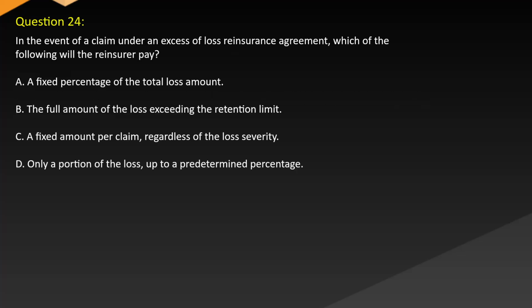Question 24. In the event of a claim under an excess of loss reinsurance agreement, which of the following will the reinsurer pay? A. A fixed percentage of the total loss amount. B. The full amount of the loss exceeding the retention limit. C. A fixed amount per claim, regardless of the loss severity. D. Only a portion of the loss up to a predetermined percentage.